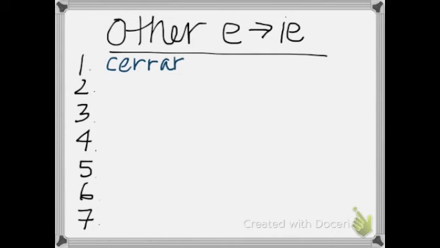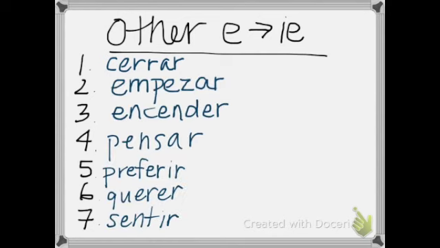Okay, we just conjugated the verb cerrar. However, there are some other stem changers for E to IE that you also learned previously. So make sure you write those down in the list. And they're conjugated the same way. Change that E to an IE. Remember when you're conjugating these that some of them have 2 E's, so you just want to make sure that you conjugate the ones that you see underlined here, and these are going to be the one that is before the ending of the verb. So you'll see in the verb encender, this next E back, preferir, the next E back, and querer, the next E back.